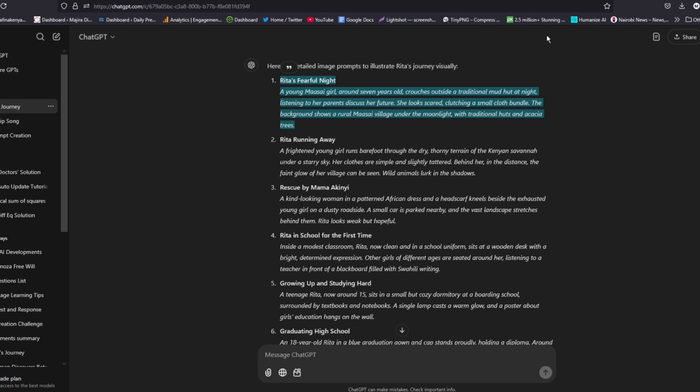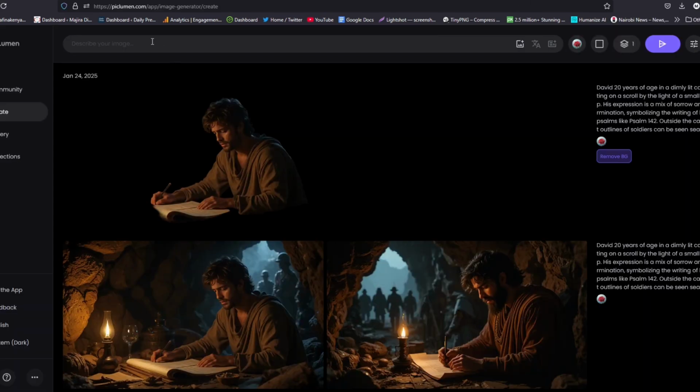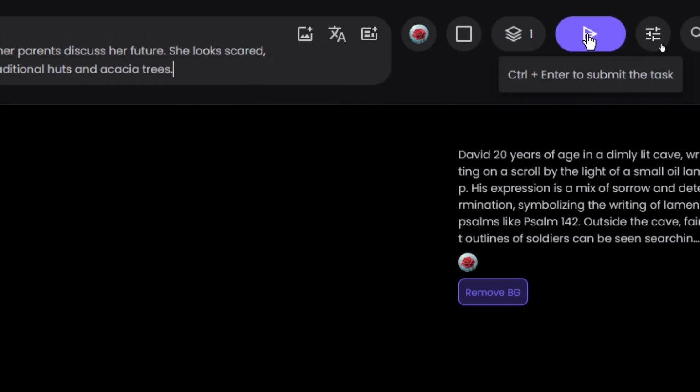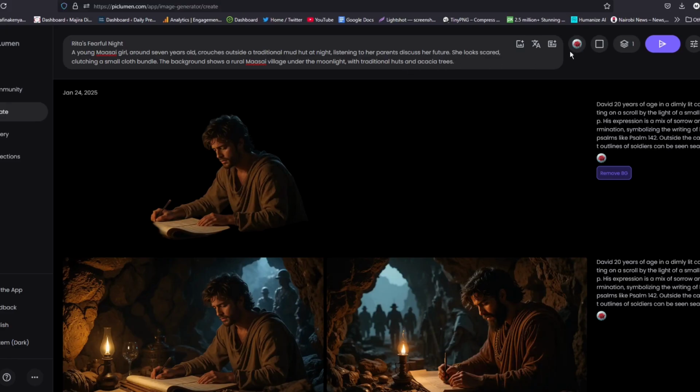So let's select the first prompt and then go ahead and paste it here. Once you paste, just click on submit button, which is this. Alternatively, you can use your keyboard function Control and Enter to submit your task. But before we generate, we have to remember one thing, that we can choose the number of images or the number of copies we want to produce.